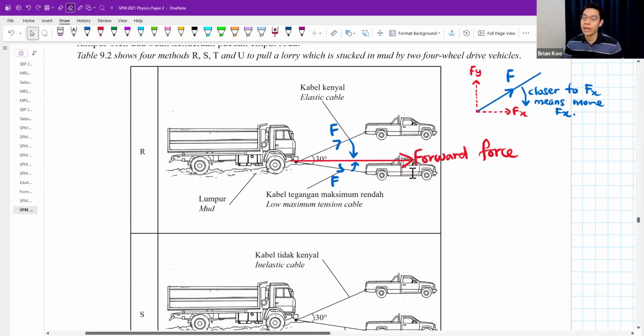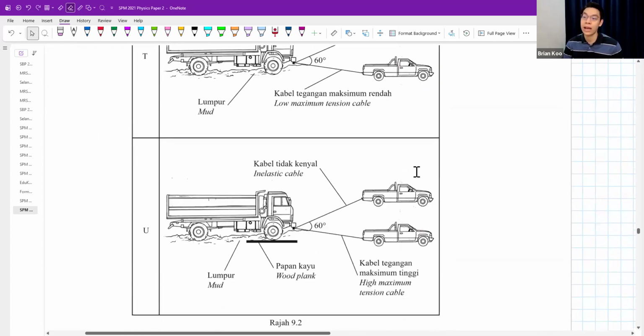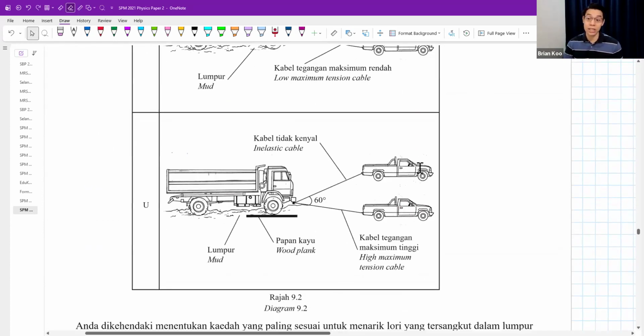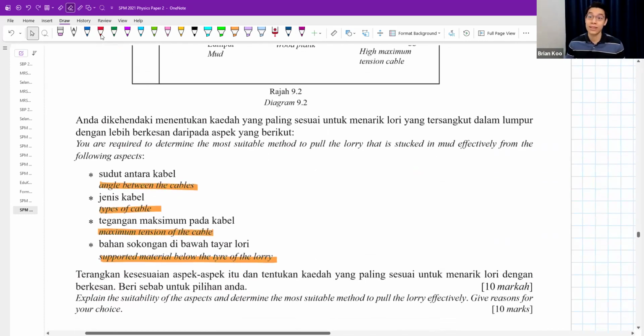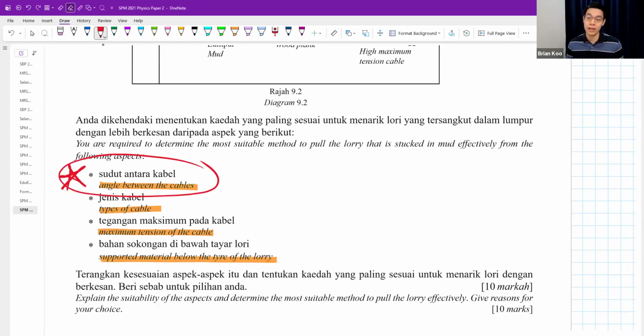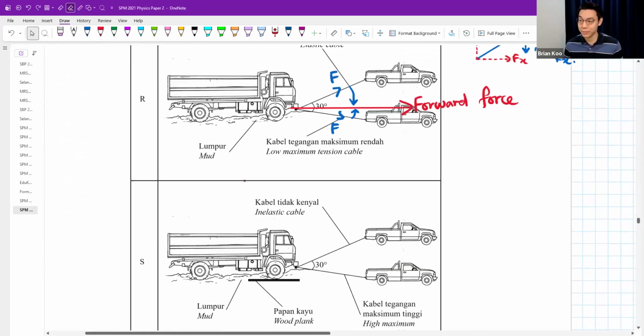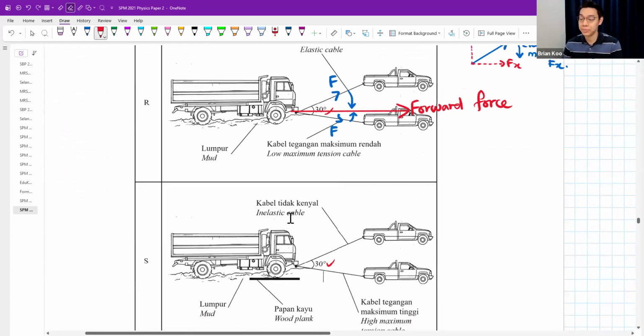So which is why I want a smaller angle. I want the 30-degree one. I don't want the 60-degree one. That is the main question of the whole thing. The rest, I think, is easy. It's only this one you need to know. This is your Form 5 chapter 1. The rest is easy. So between these two small angle ones, I want inelastic cable.